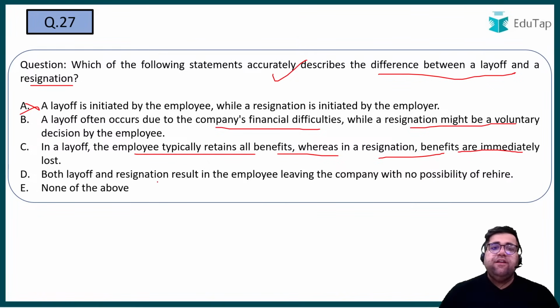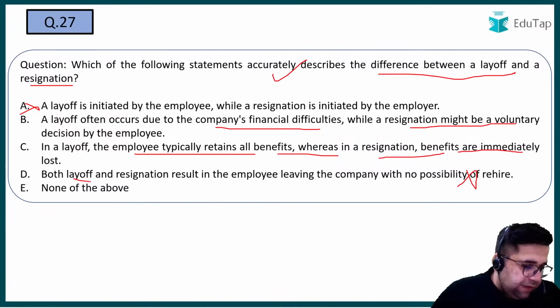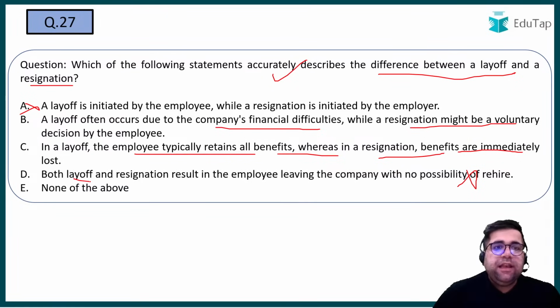Right, both layoff and resignation result in employee leaving the company with no possibility of rehire. No, in layoff, definitely you have the possibility of rehiring the employee. Tell me, what will be the right answer? 27. A layoff often occurs due to company financial difficulties.